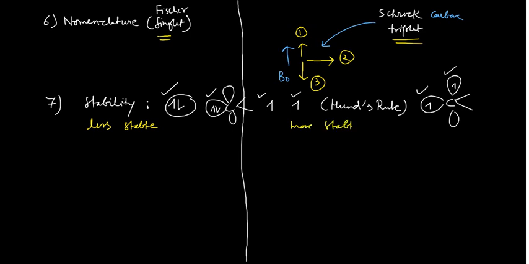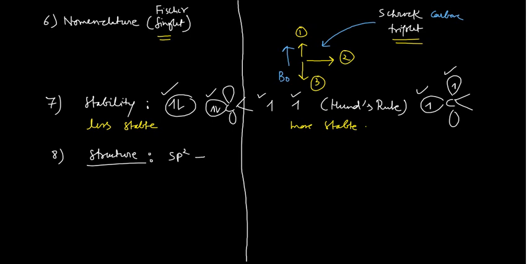This point is another very interesting, very important point. Then you can go for another point, which is point number 8, that is the structure. So see guys, whenever you have the Fischer or the singlet carbene, it is sp2 hybridized.